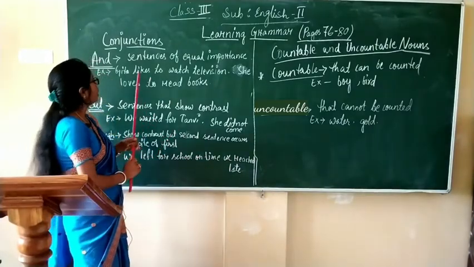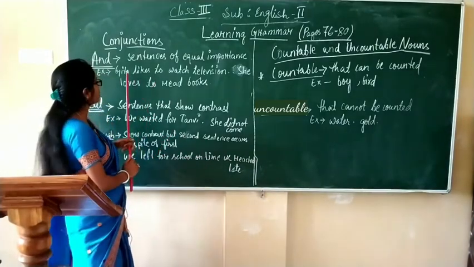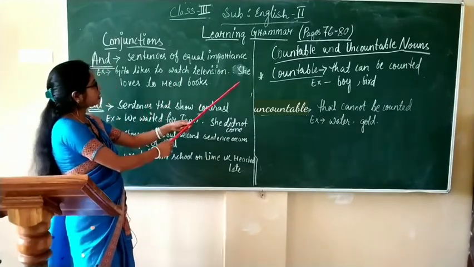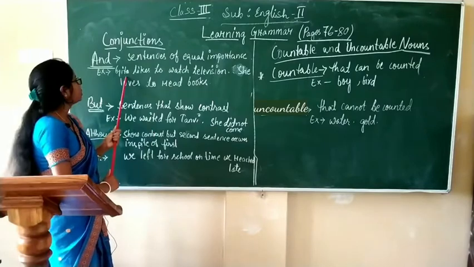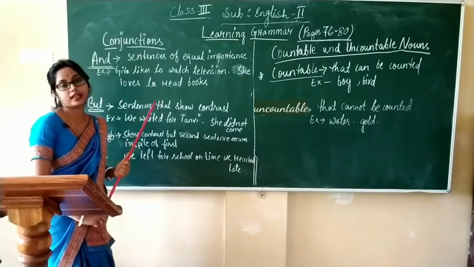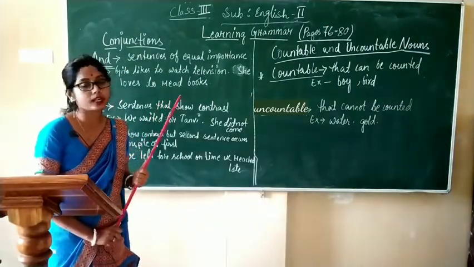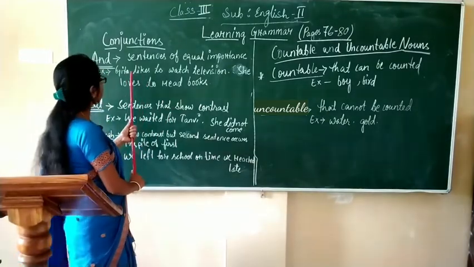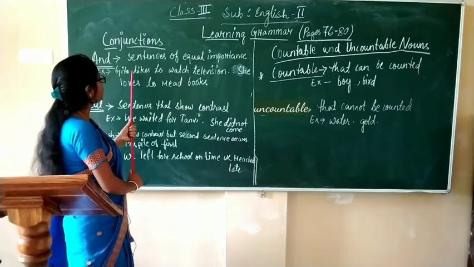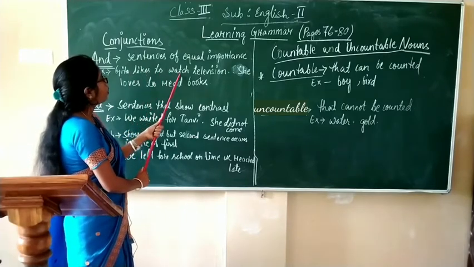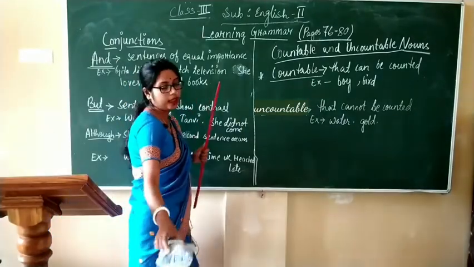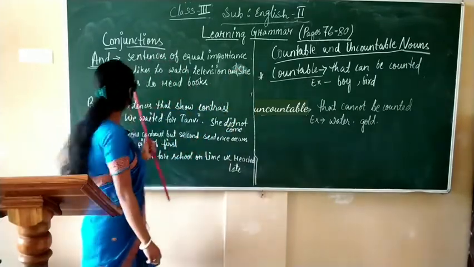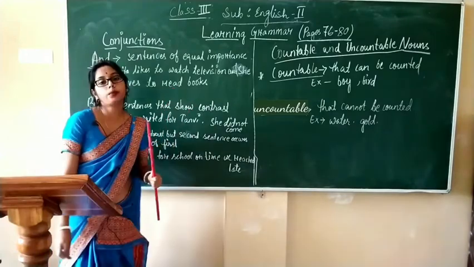So, the first sentence is, Geeta likes to watch television. And the next sentence, she loves to read books. So, here, both the sentences are of equal importance. So, we can write in this way, Geeta likes to watch television and she loves to read books.